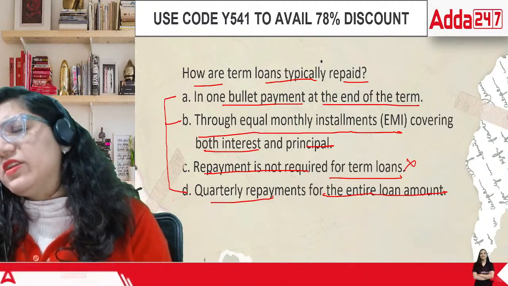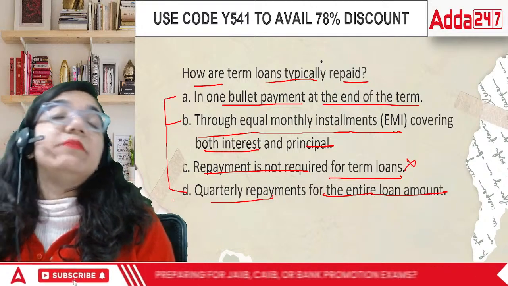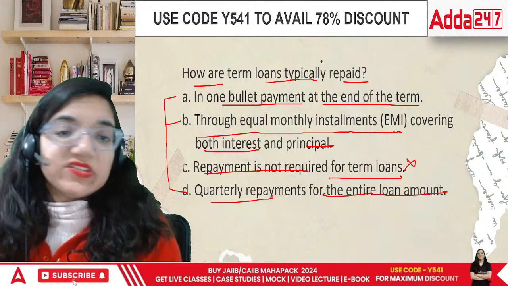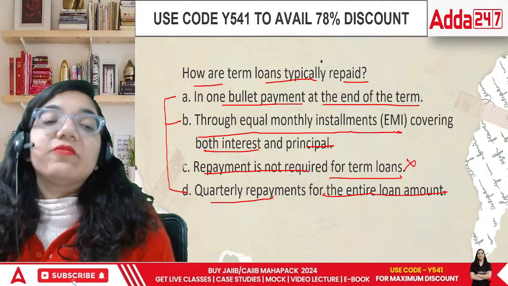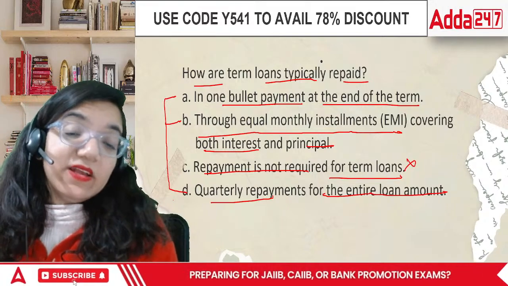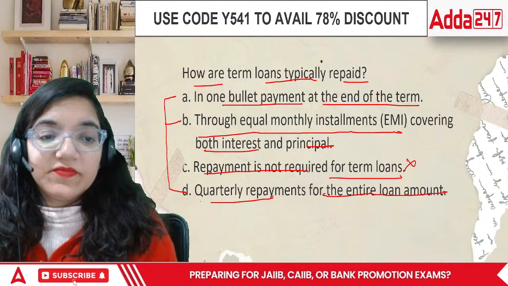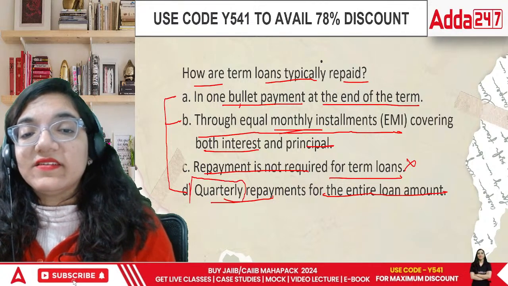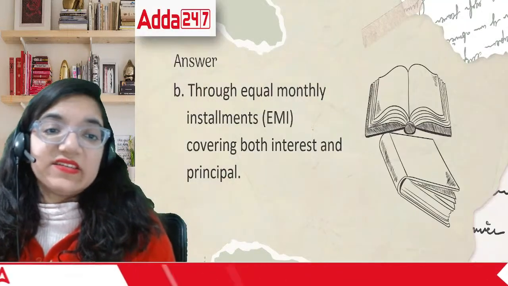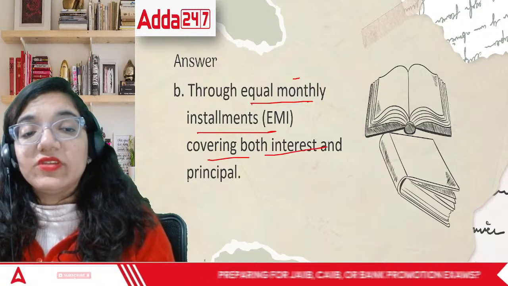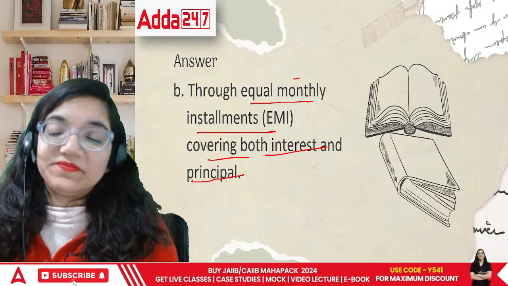Bullet repayment is normally done by big organizations which are financially very, very strong. So, this is not something that you will find in a normal case. And even when we talk about us, we do not pay the loans quarterly. What we do is we pay it monthly. So in this case, the correct answer is through the equal monthly installments covering both interest and principal.